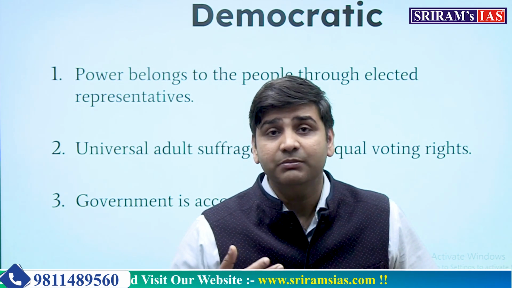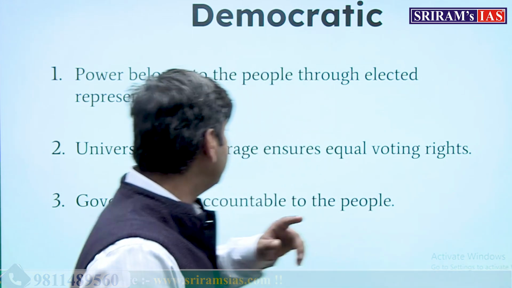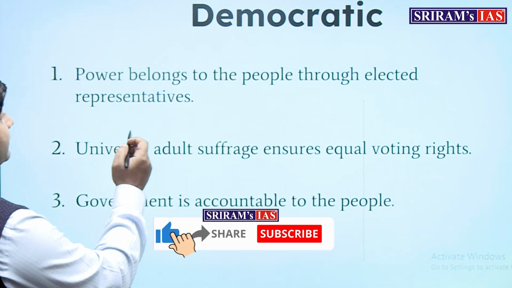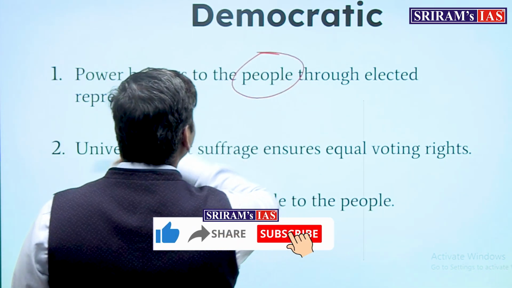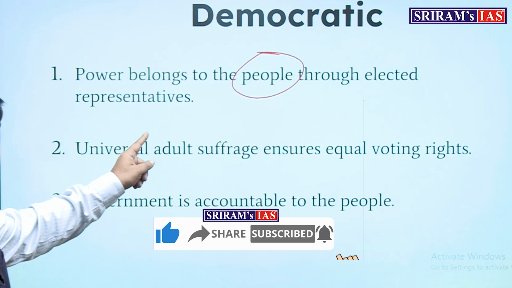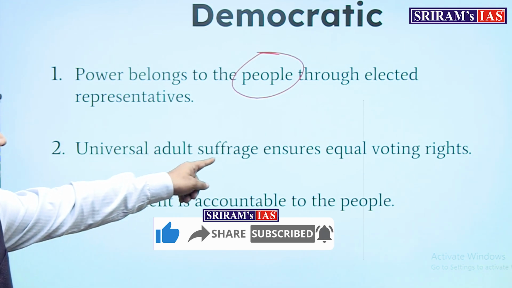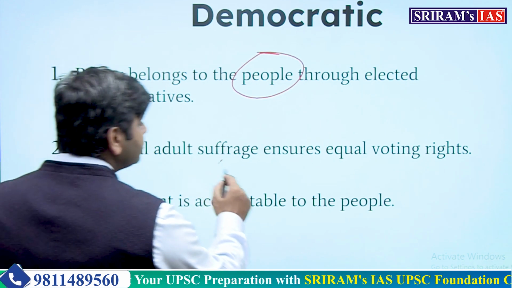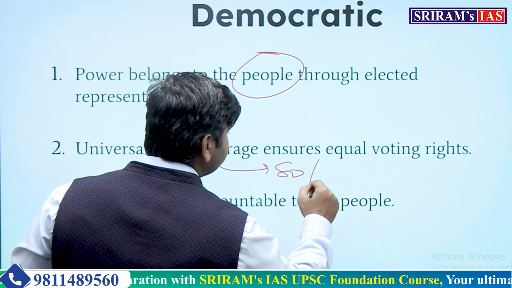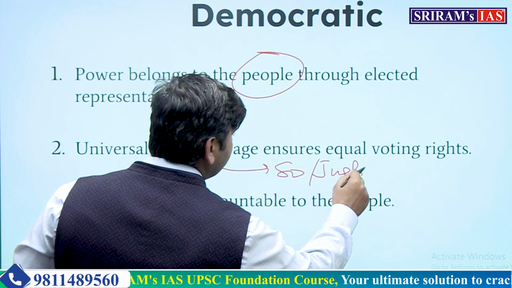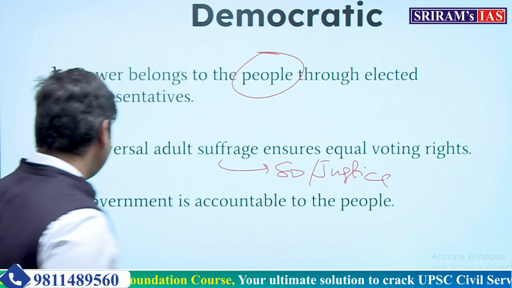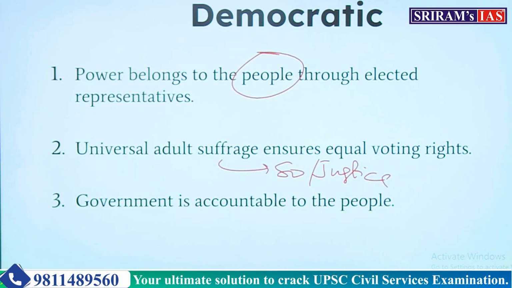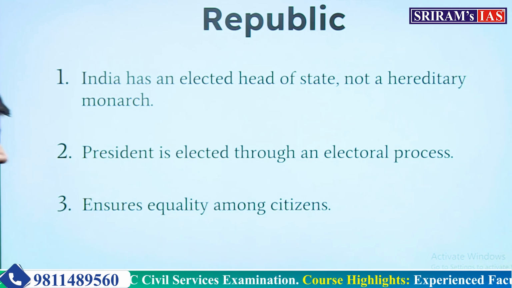Okay, government of the people, by the people, for the people. That is an important concept to understand. Power belongs to the people through elected representatives. Universal adult suffrage ensures equal voting rights. In a way, it also ensures social justice. Government is accountable to the people. That is what democratic means. Republic.